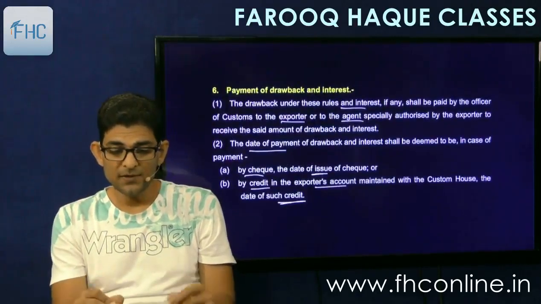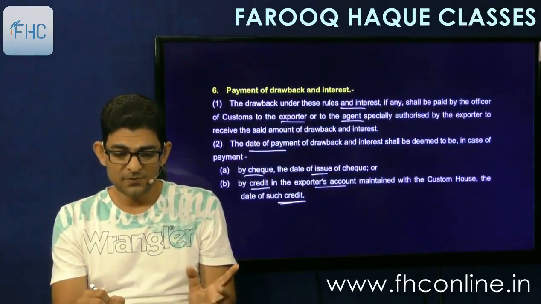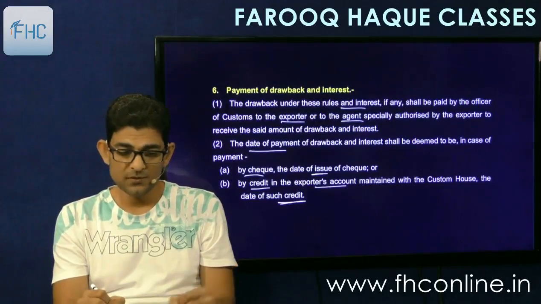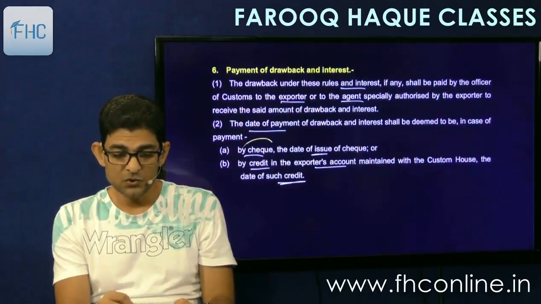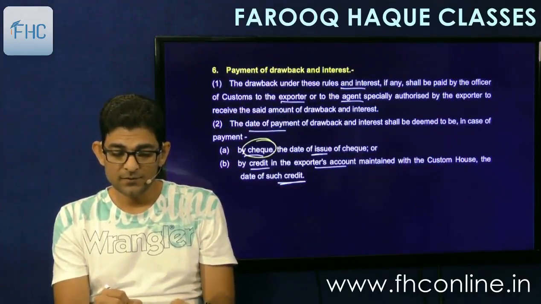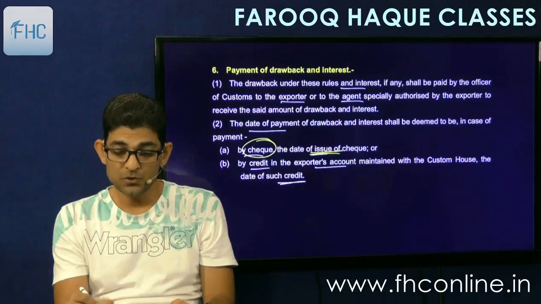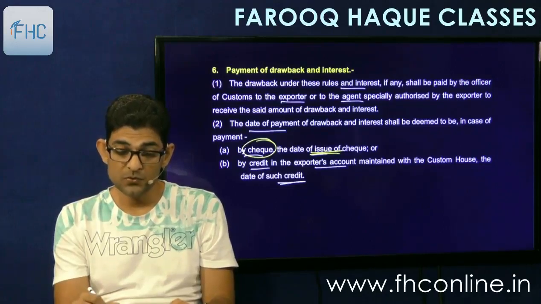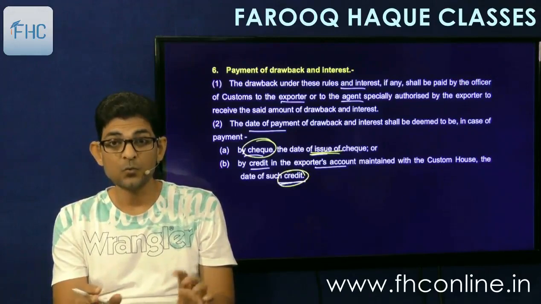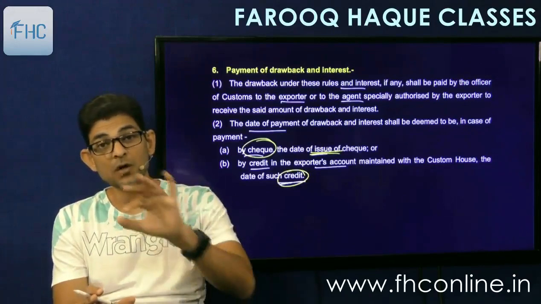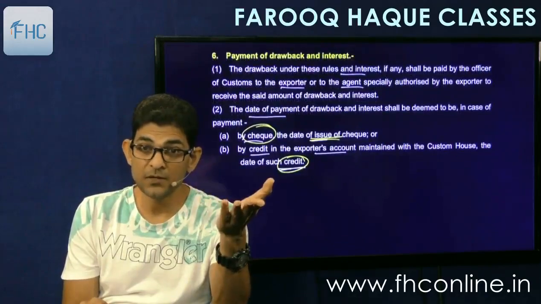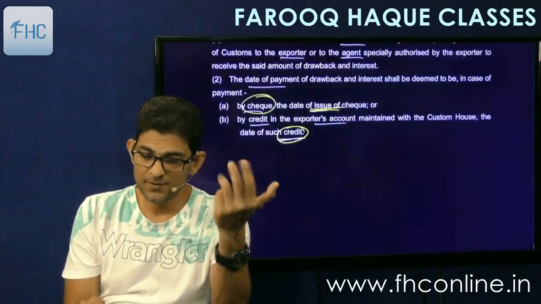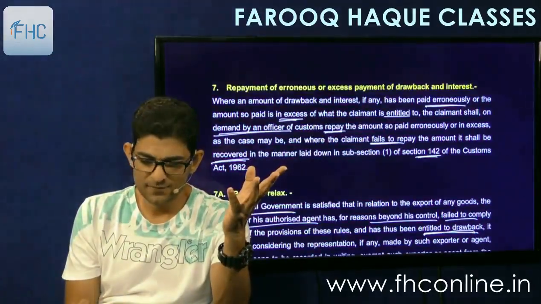Then payment of drawback and interest. So that is simple. It will be given to you or your agent authorized by you, and it will be given by check. The date of issue of the check will be taken, and by credit in the exporter's account maintained with the customs house, the date of such credit. If you have an account with the customs house, it can be credited to your account also. So then that date on which it is credited will be deemed to be the date of payment. So all these are simple points.